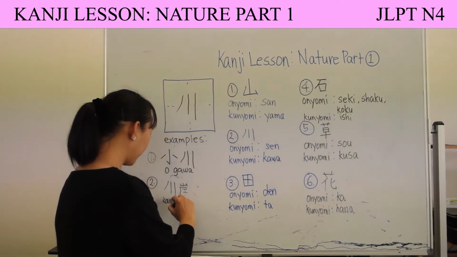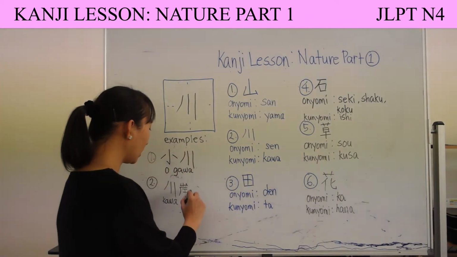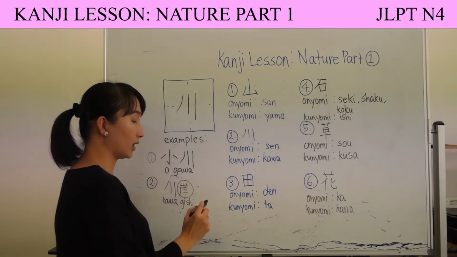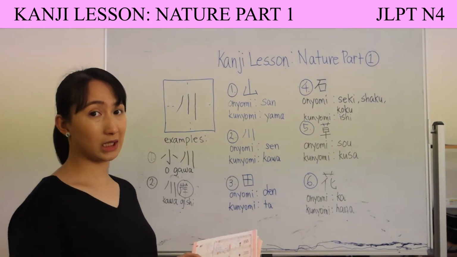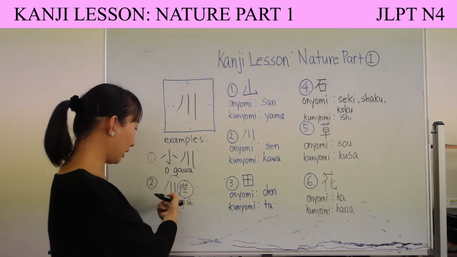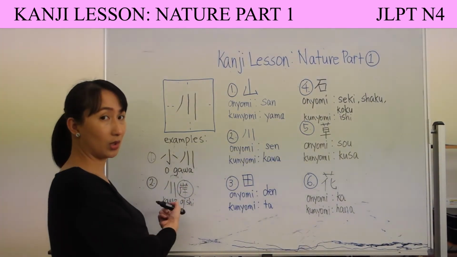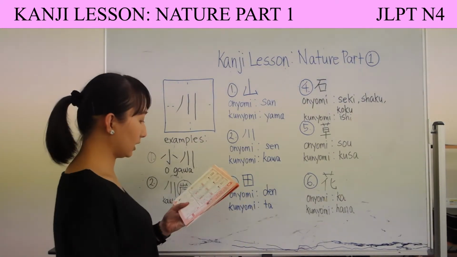Kawa. Gishi. Gishi, or kishi, this kanji means coast. But when you partner this kishi to kawa, it becomes gishi. So it's kawagishi, which means riverside. Okay, so that is our second kanji.